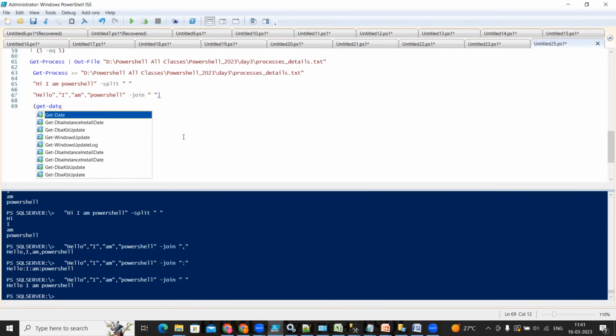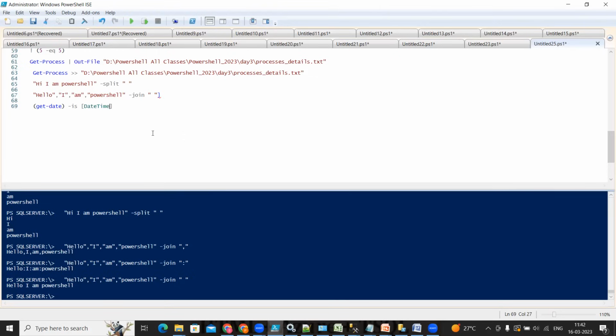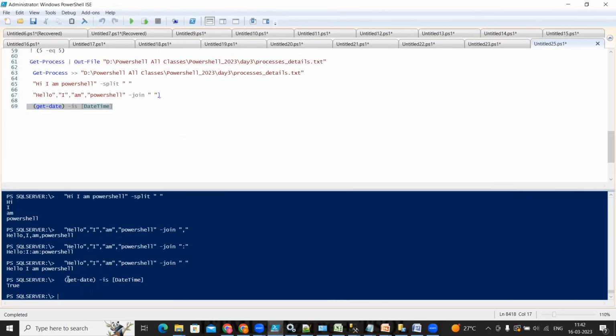Okay, so I am just writing here Get-Date, and I close the bracket, and after that I'm writing -is, and this time I'm matching with the data type of Get-Date. So this is giving the value true, right? And if I give -isnot, this time the result is going to be displayed as false. So this is the type operator, right?